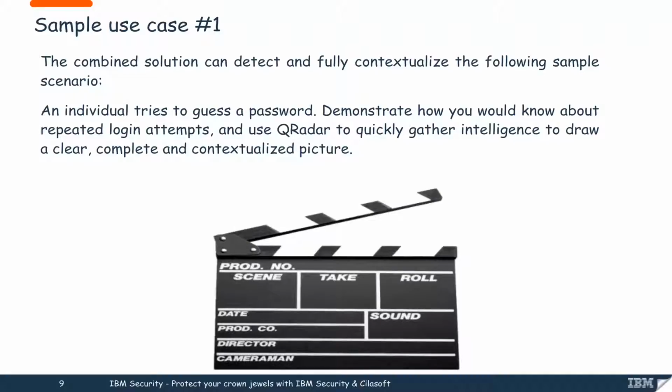Imagine the following scenario. An individual tries to guess a password. Those repeated login attempts do need our attention in real time, but we also need to quickly gather intelligence to draw a clear, complete and contextualized picture. Now let's see how the QRadar and QRadar combined solution can help you gain the needed visibility into what just happened.